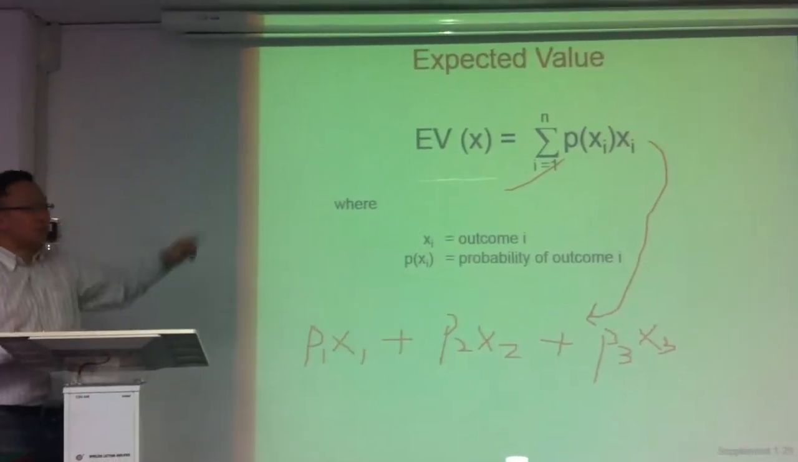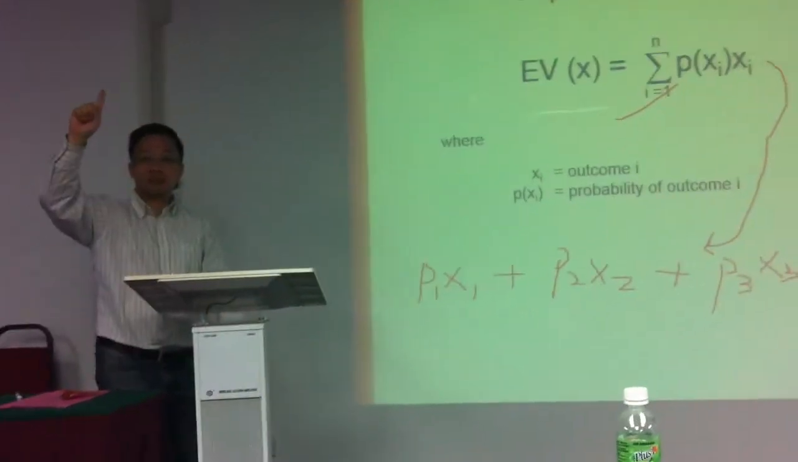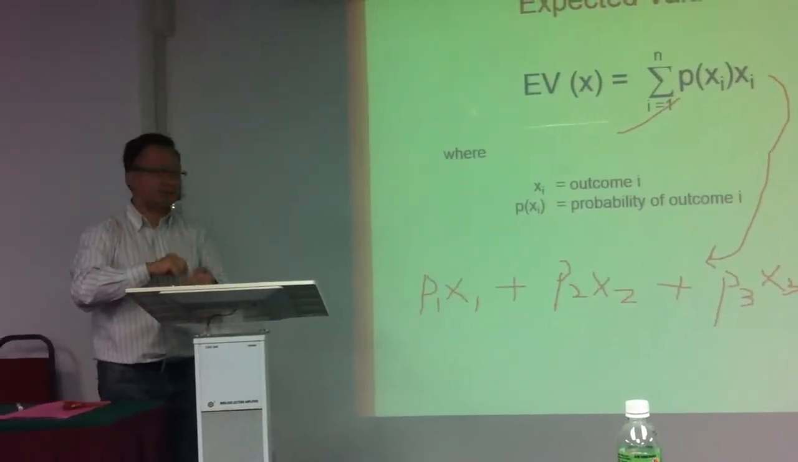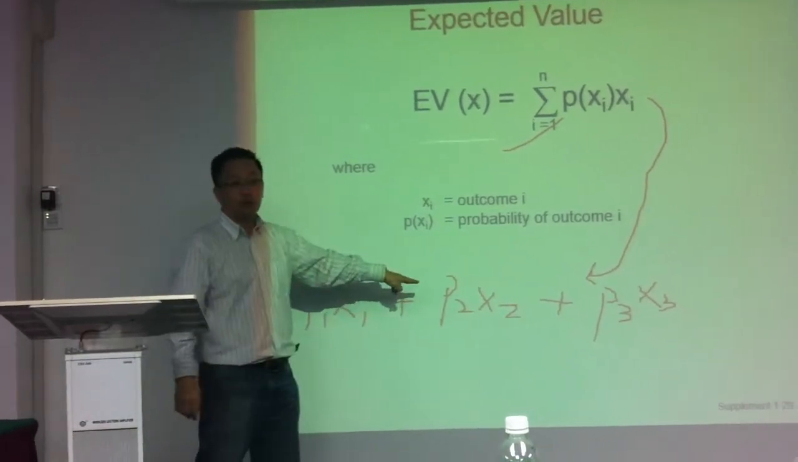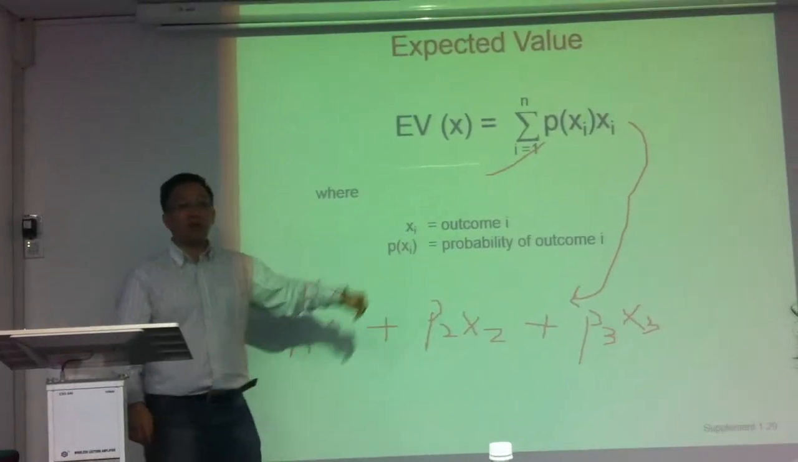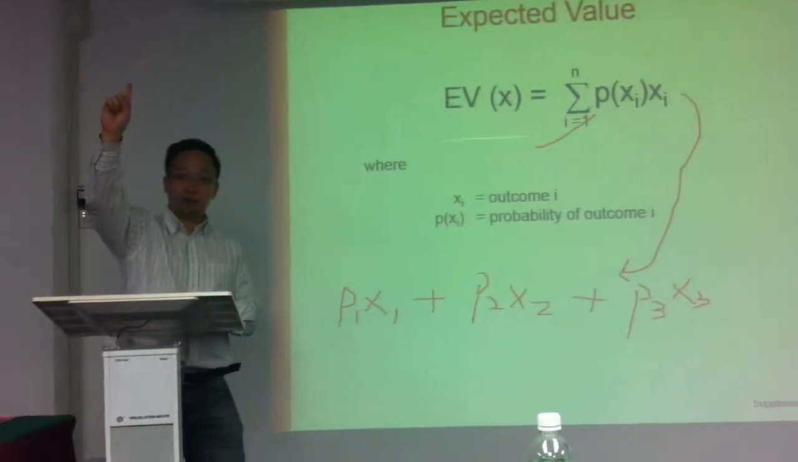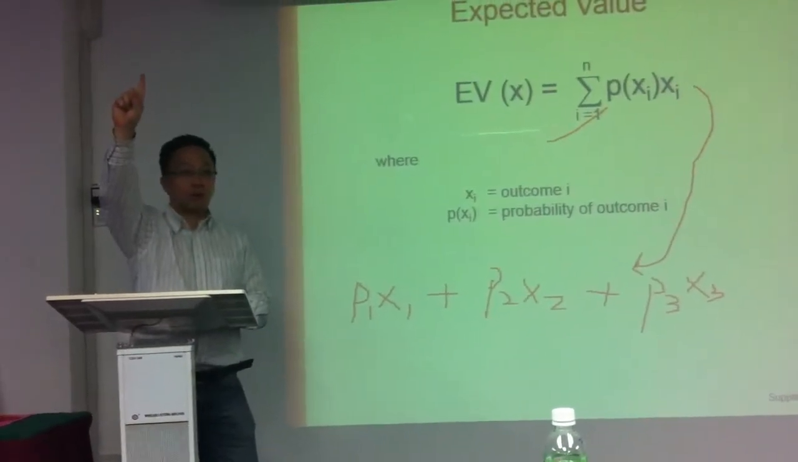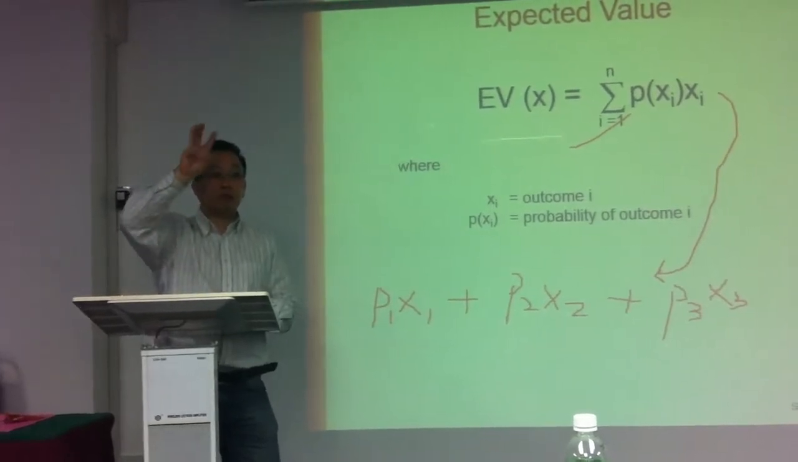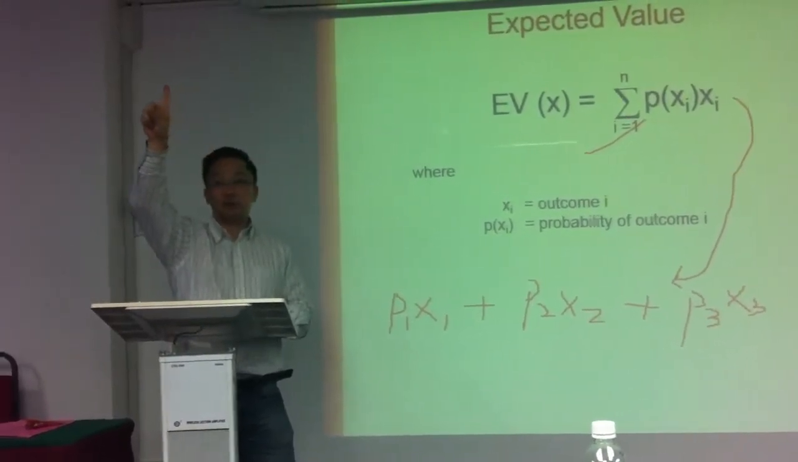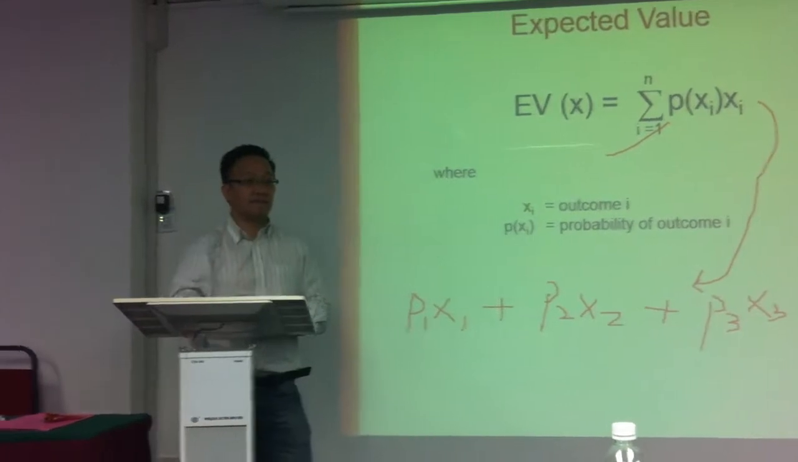With 5 states of nature, plus P5 X5. That's all. Now you understand this? One more thing: make sure you check your exams. P1 plus P2 plus P3 must be equal to 1, 100%. I repeat, you add up all the probabilities, they must always equal 1. That's all.